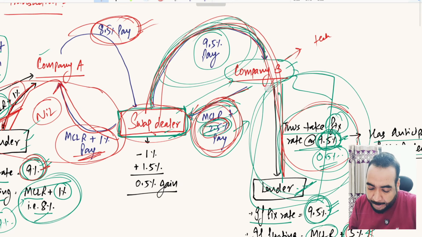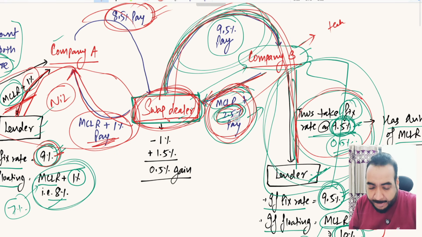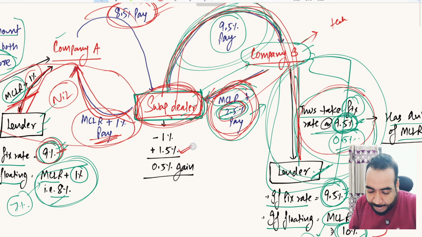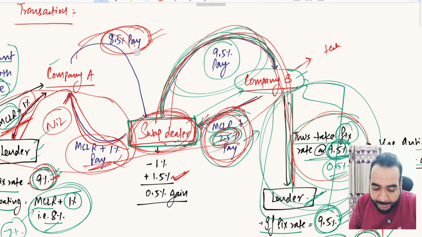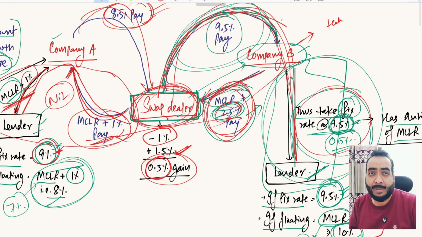The company B is now technically paying only a floating rate. So what benefit does the swap dealer have? The swap dealer is getting MCLR plus 2.5% from company B and paying MCLR plus 1% to company A. So he is getting a gain of 1.5% in this transaction. He is getting 8.5% from company A and paying 9.5% to company B, so he is losing 1% in this deal. So in a nutshell, he is getting a 0.5% gain in this transaction. This is how he derives his benefit. So all these three parties are in a win-win situation practically.